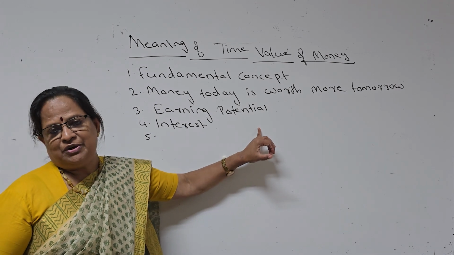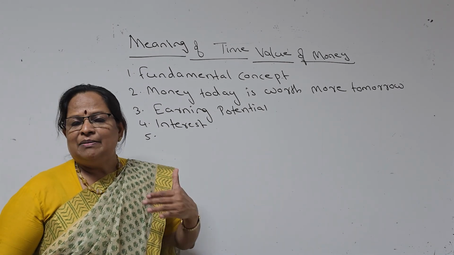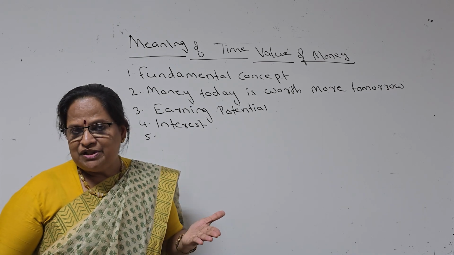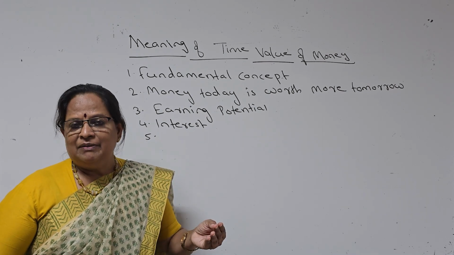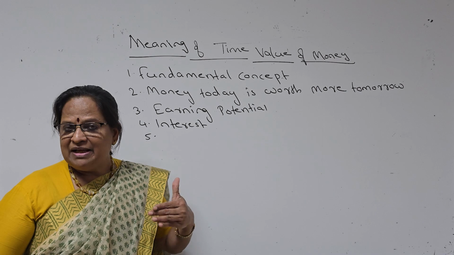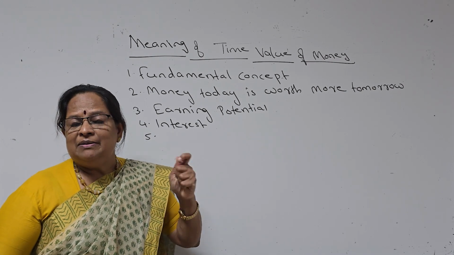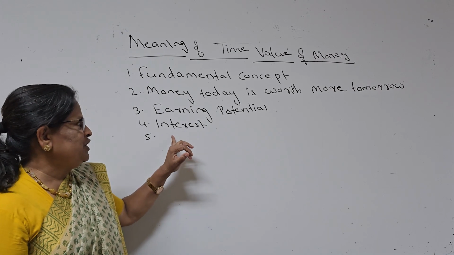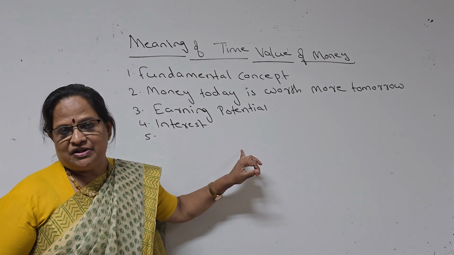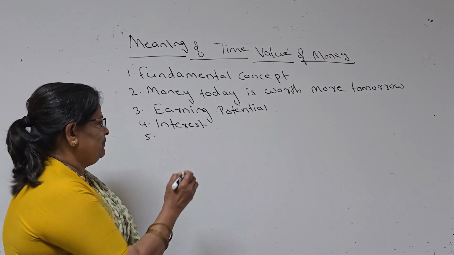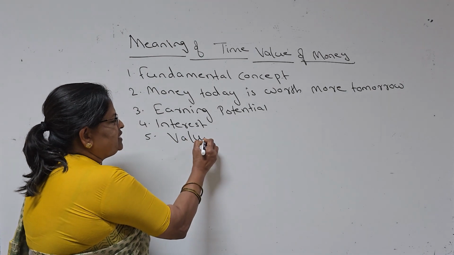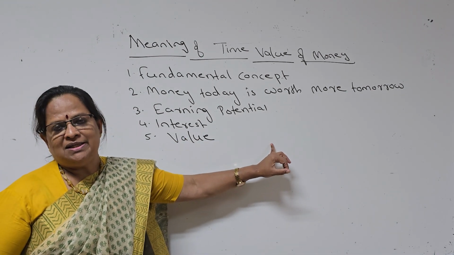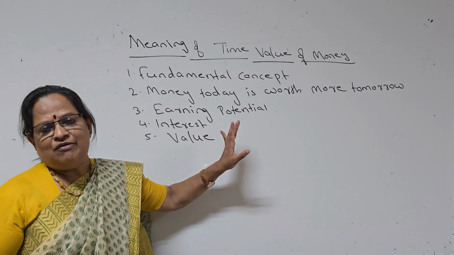The third point we have to remember is earning potential. Money has earning potential. Where can you invest? Some people invest in business. Some people invest in the stock market. Some people invest in banks. Some people invest in shares, and they will get dividends. So this money has earning potential. The next point you have to remember, money can earn interest. So the value of money should be considered while we are evaluating financial management projects. That is the entire concept of time value of money.